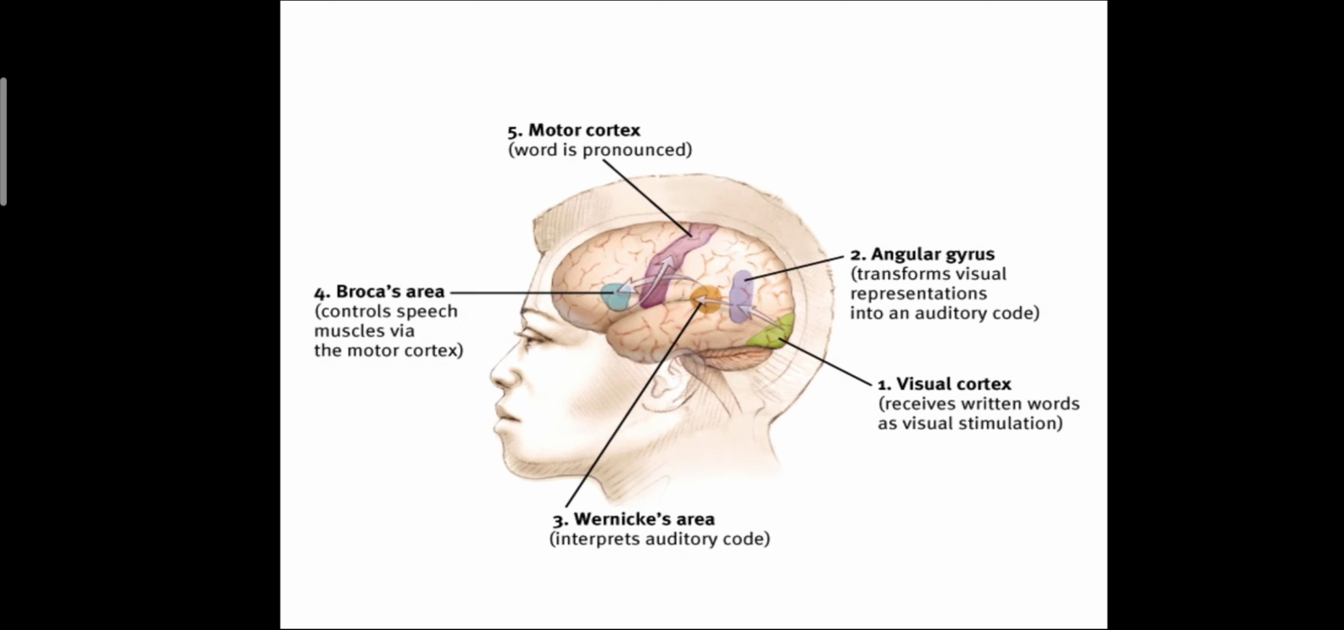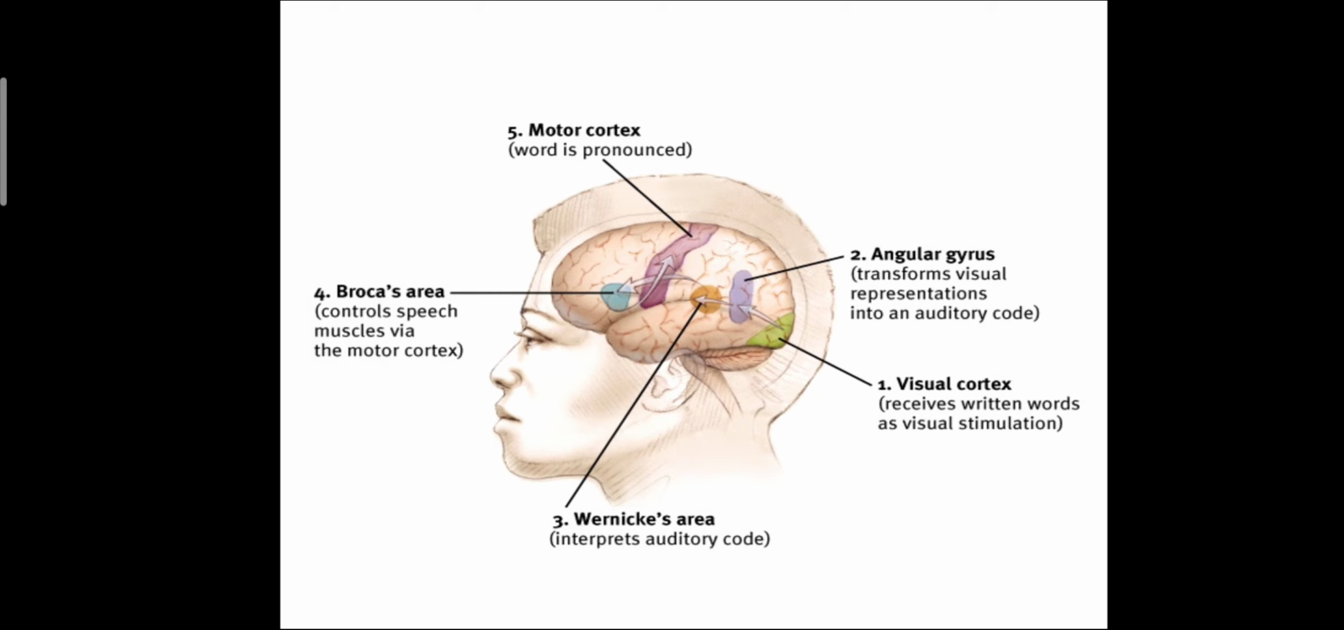This figure shows the various areas and how speech is produced. First area is the visual cortex. It receives written words as visual stimulation. Second area is the angular gyrus. It transforms the visual representation into an auditory code. Third area is Wernicke's area, which interprets the auditory code. Fourth area is Broca's area. It controls the speech muscles via the motor cortex. Fifth area is the motor cortex, where the word is pronounced.